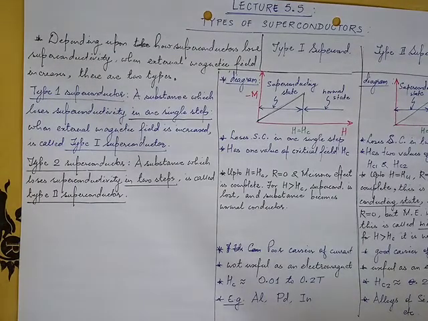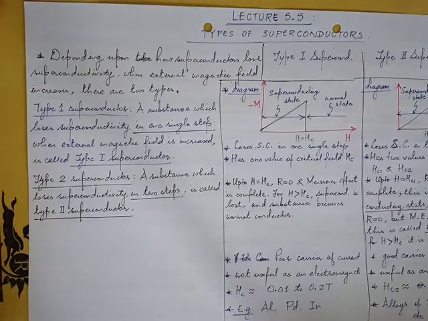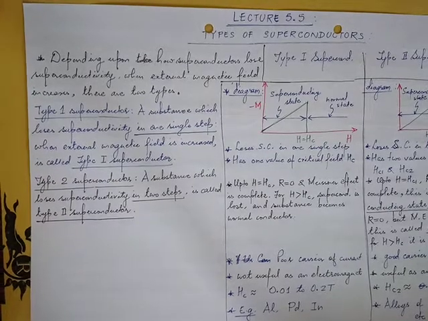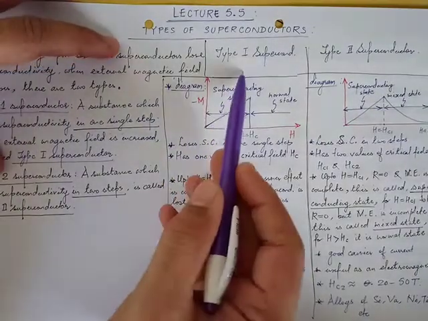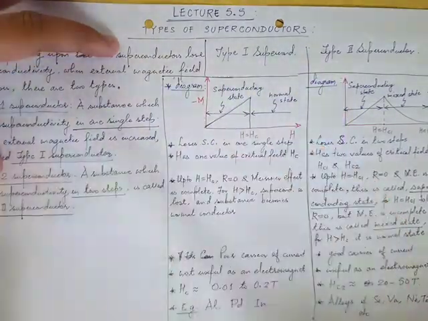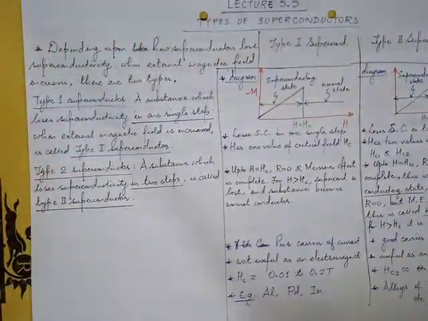Hello everyone. Today we are going to learn the next topic of superconductivity, that is types of superconductors. So there are two types of superconductors, type 1 superconductor and type 2 superconductor. Let us see what are these types.